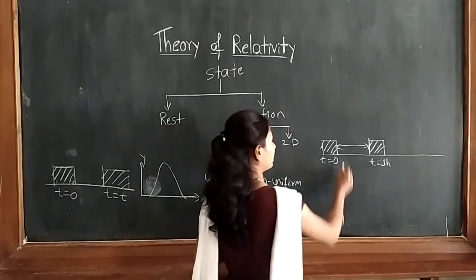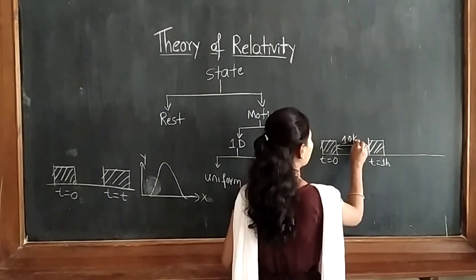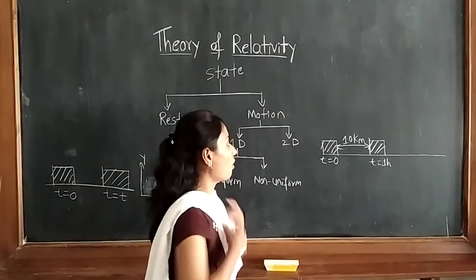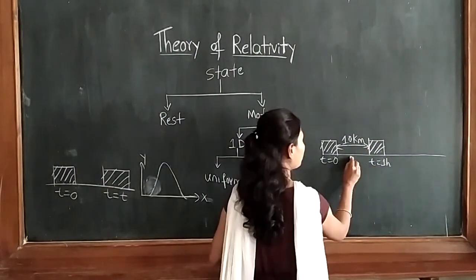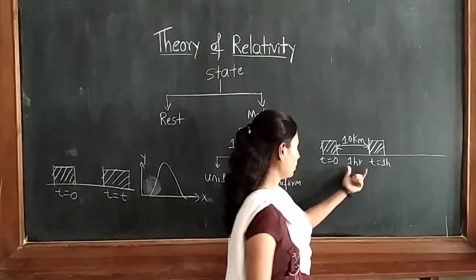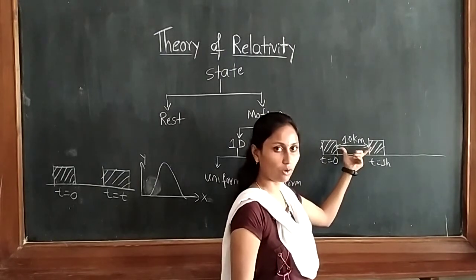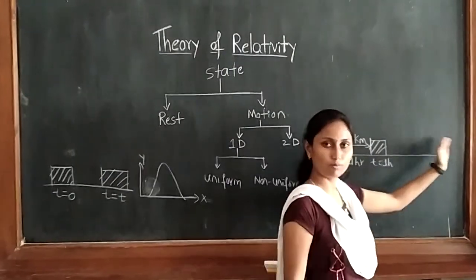When it reaches this position, it will cover some distance. That distance I will take as 10 kilometers. So the body covered a 10 kilometer distance in how much time? In 1 hour. Then again it will be moving.